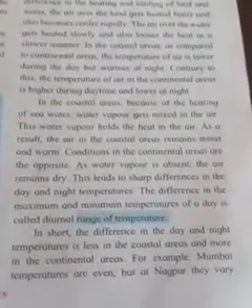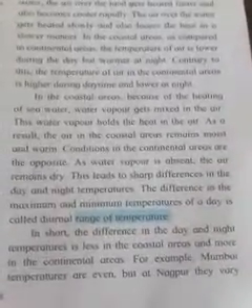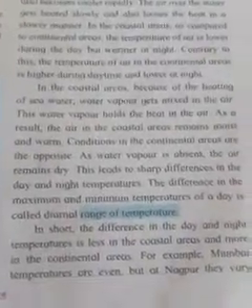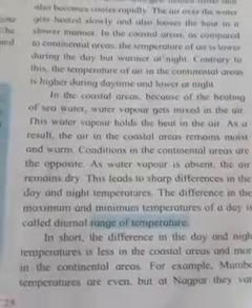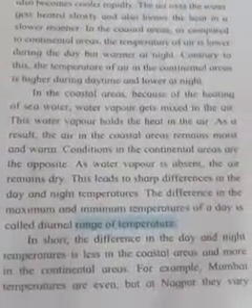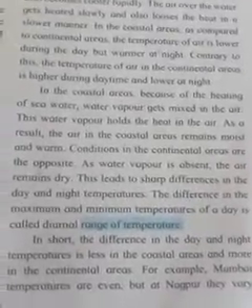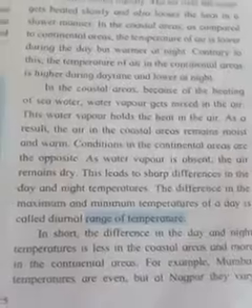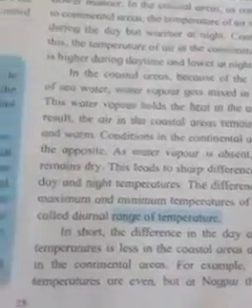The difference between the maximum and minimum temperature of a day is called the diurnal range of the temperature. That means the temperature difference between the maximum and minimum temperature of the day is called the diurnal range of temperature.